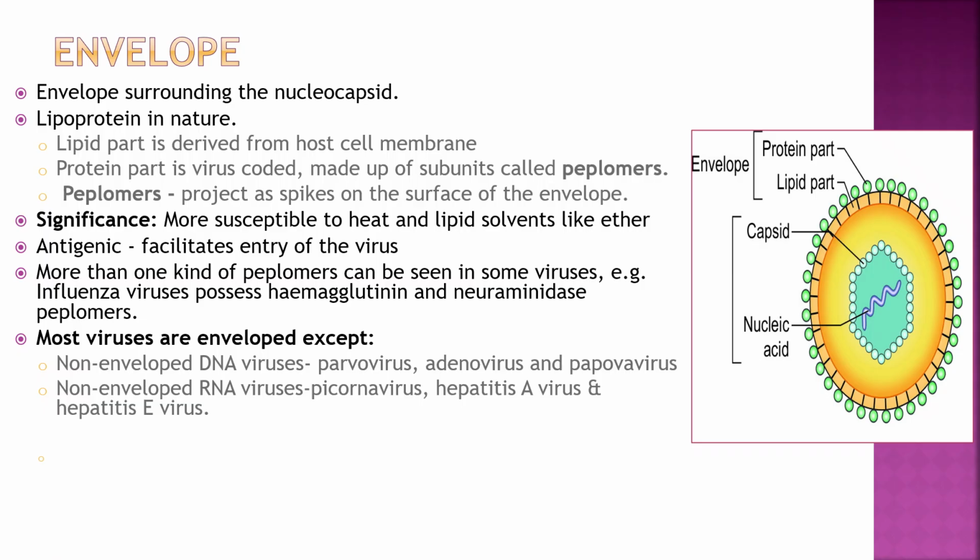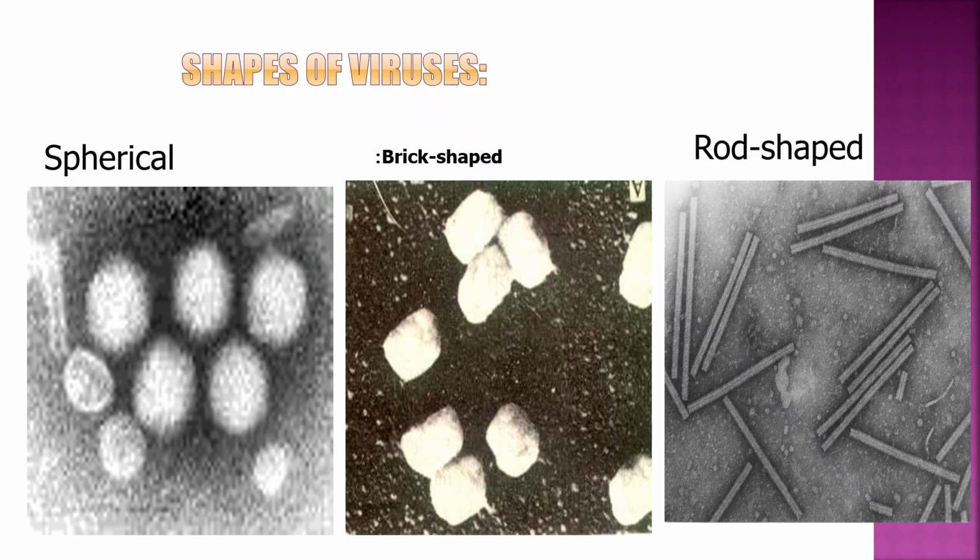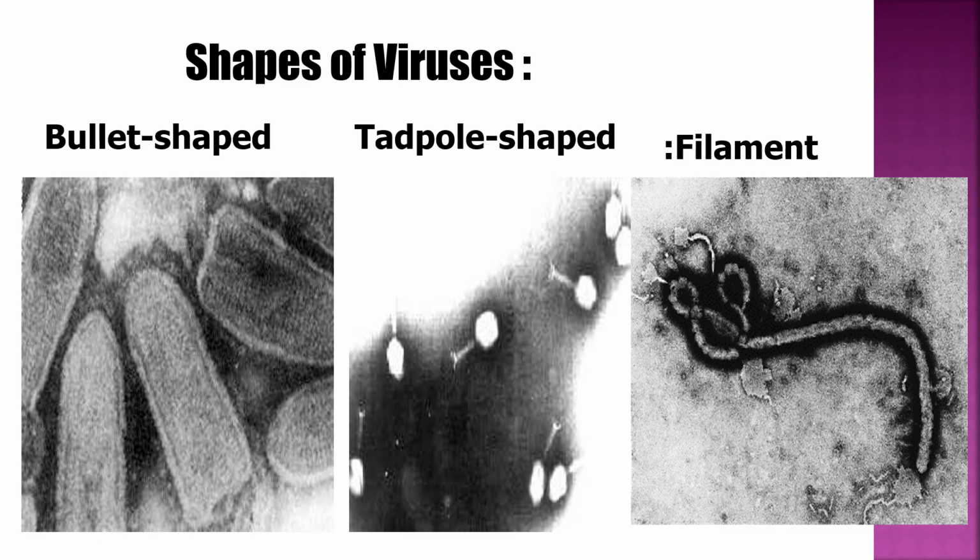Viral symmetry, three types: helical, example Ebola and rabies virus; icosahedral, example adenovirus and poliovirus; and complex viruses, like bacteriophage. Different shapes of viruses: spherical; brick shape, which is seen in pox virus; rod shaped; bullet shape, seen in the rabies virus; tadpole shape, seen in bacteriophage; and filamentous, seen in Ebola virus.